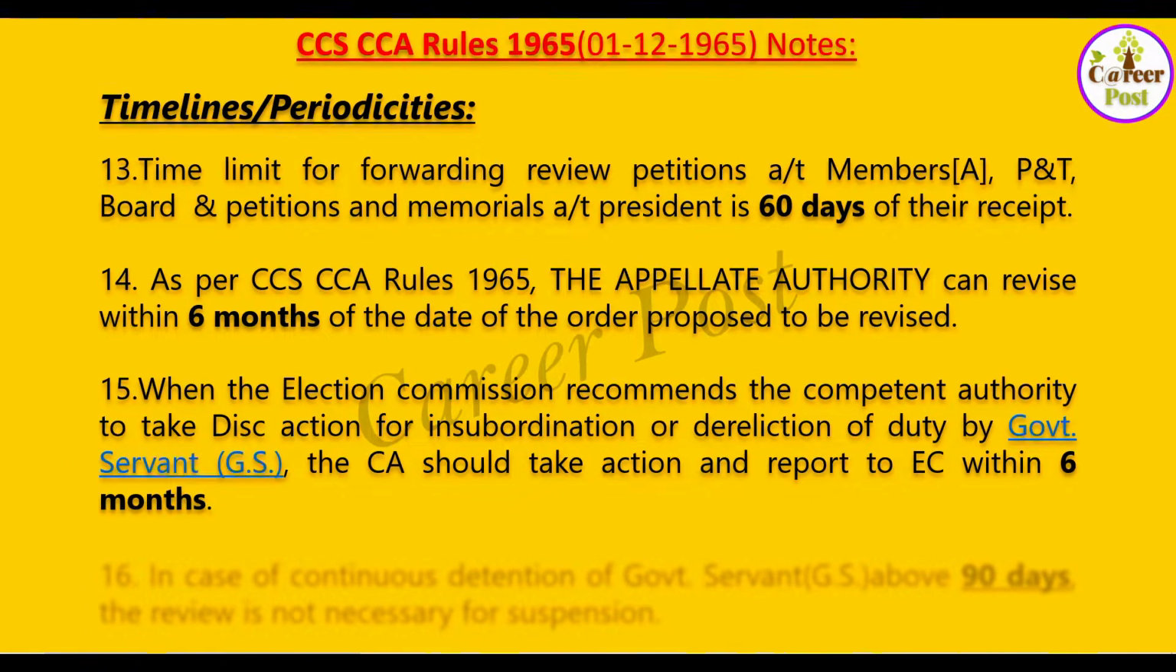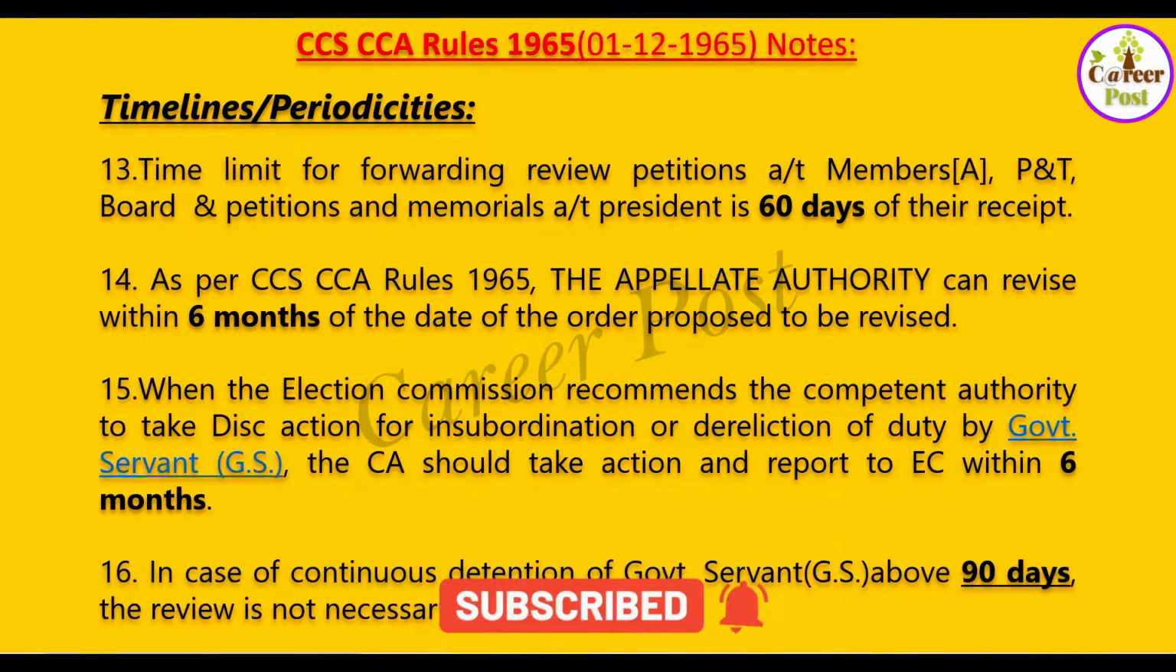When the Election Commission recommends that the competent authority take disciplinary action against a government servant for insubordination or dereliction of duty, the competent authority should take action and report to the Election Commission within 6 months. So this is also 6 months. That is such a serious matter.